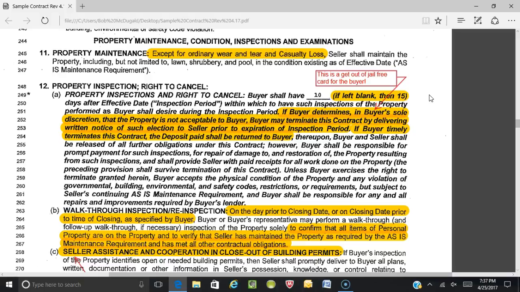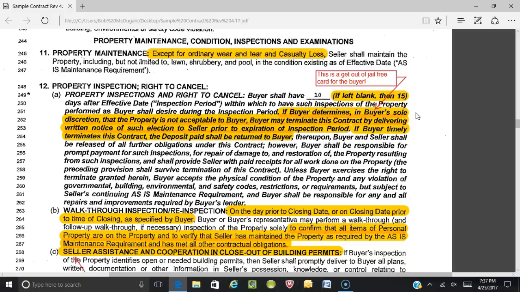If we read it, the buyer shall have 10, in my case, if left blank, then 15 days after the effective date, the inspection period, within which to have such inspections of the property performed as buyer shall desire during the inspection period. If the buyer determines in the buyer's sole discretion that the property is not acceptable to the buyer, the buyer may terminate this contract by delivering written notice of such election to the seller prior to the expiration of the inspection period. If the buyer timely terminates this contract, the deposit shall be returned to the buyer. It's very clear.